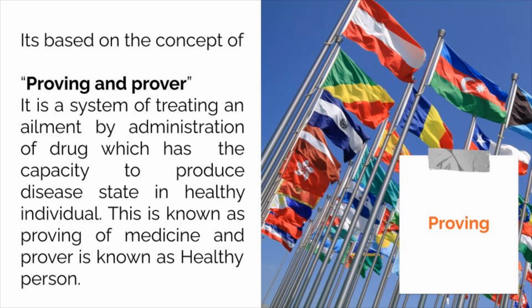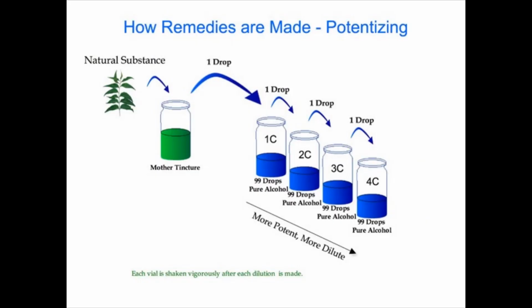And afterward, the drug is prescribed after matching the symptoms of the prover, that is the healthy person, with the patient having similar symptoms. When the drug is prescribed after matching the symptoms of the prover with the patient, at that time this drug substance will be used in a very diluted form, and this is known as potentiation. Prover is our healthy person.